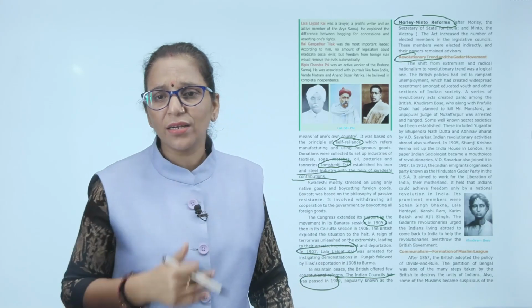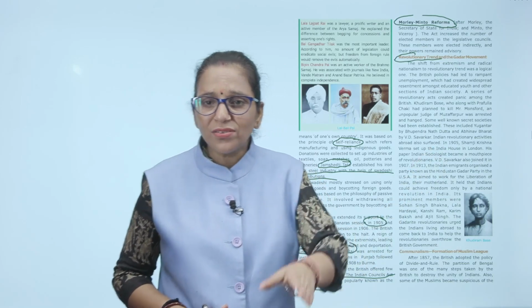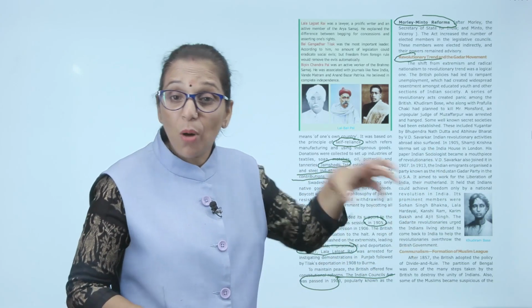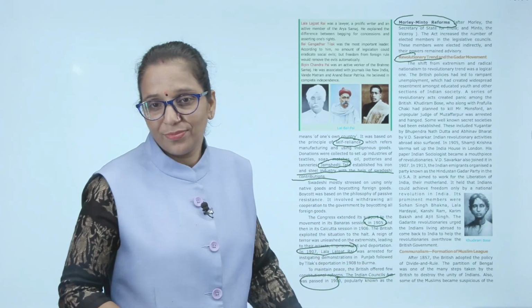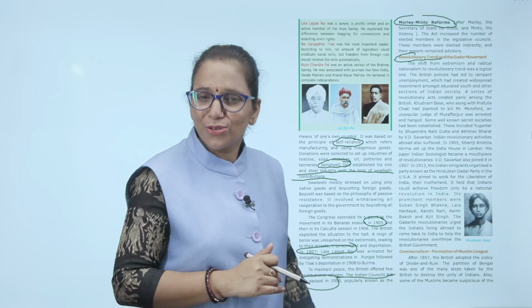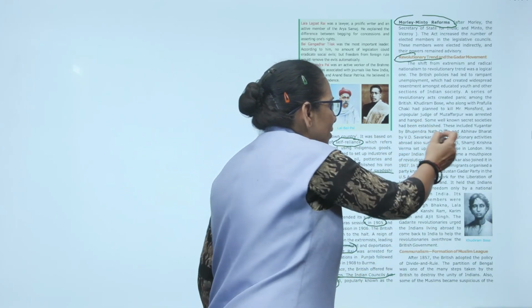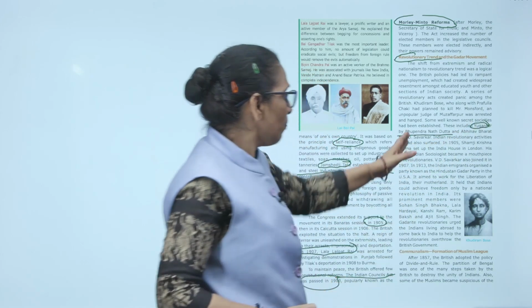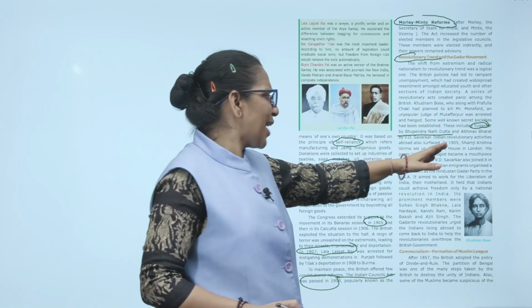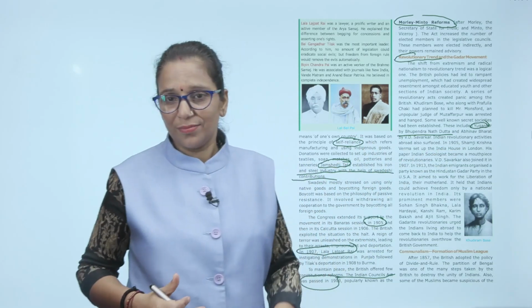A series of revolutionary acts created panic among the British. Khudiram Bose, who along with Prafulla Chaki planned to kill Mr. Kingsford, an unpopular judge of Muzaffarpur, was arrested and hanged. Some well-known secret societies were also established at that time. These secret societies were the Yugantar. Yugantar was made by Bhupendranath Datta, and Abhinav Bharat by V.D. Savarkar.